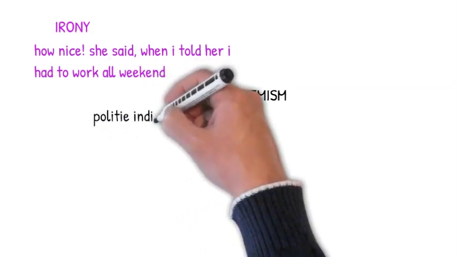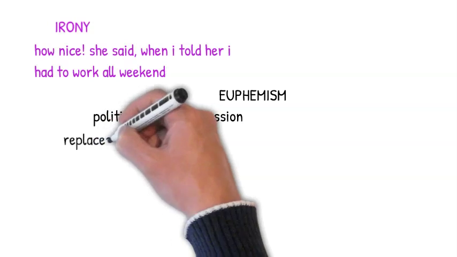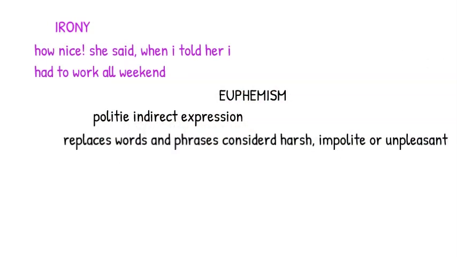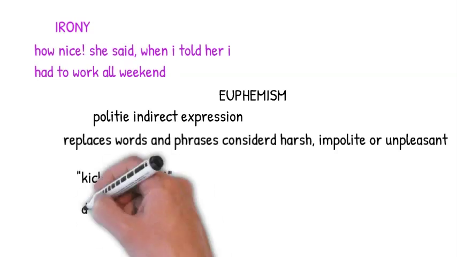Number 10, euphemism. Euphemism is a polite, indirect expression that replaces words and phrases considered harsh and impolite, or which suggest something unpleasant. An example is, kick the bucket, which is used to describe someone who has died, or to describe the death of a person.